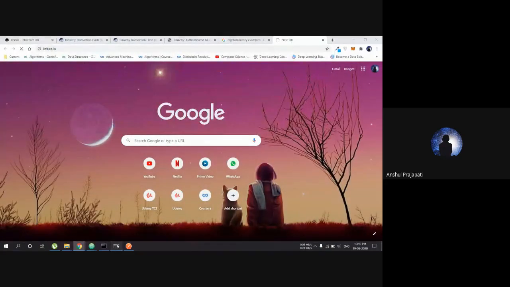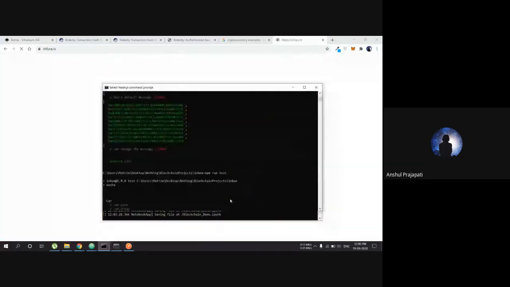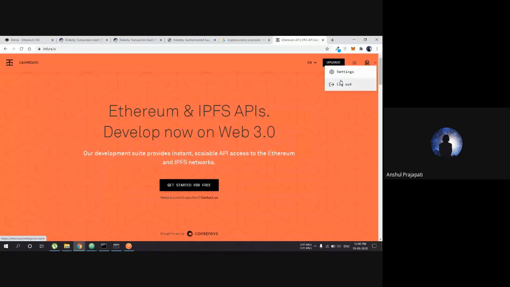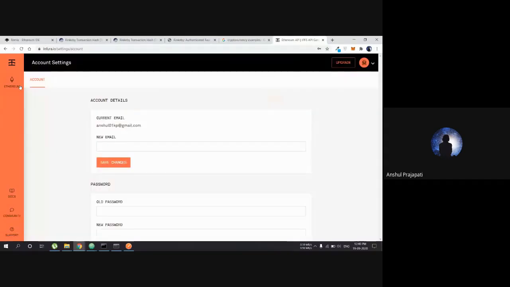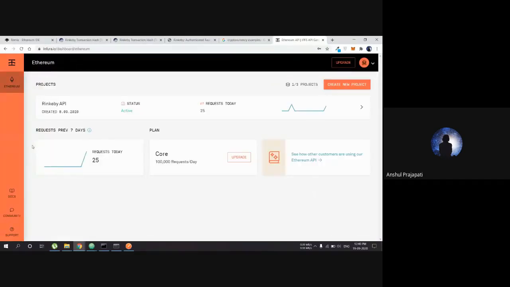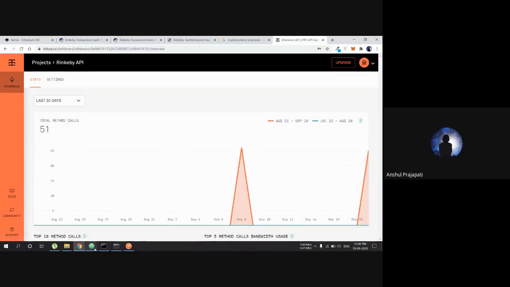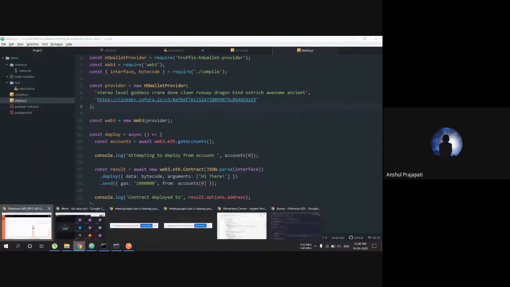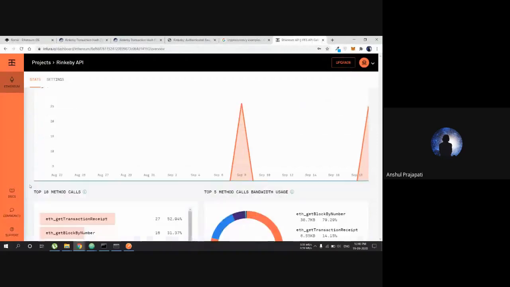Like, I have deployed this network before. So on the Rinkeby API, I deployed this network on 8th September, and this is the same inbox network here, and this Infura library, or say API, can help us deploy to the network.